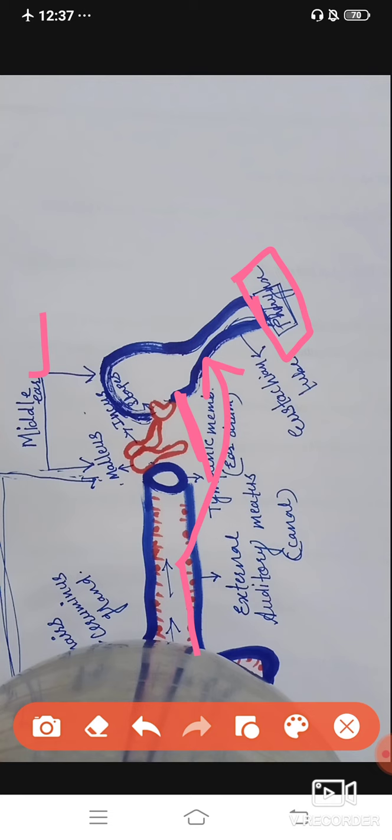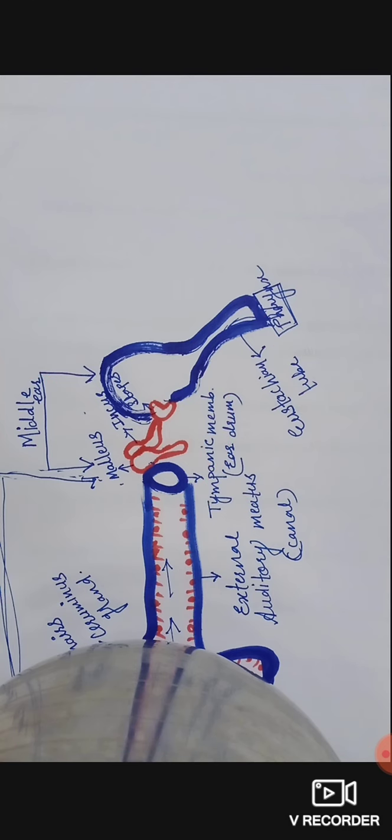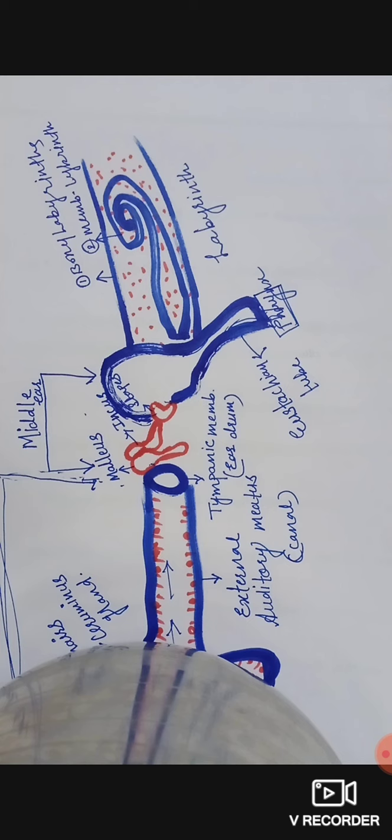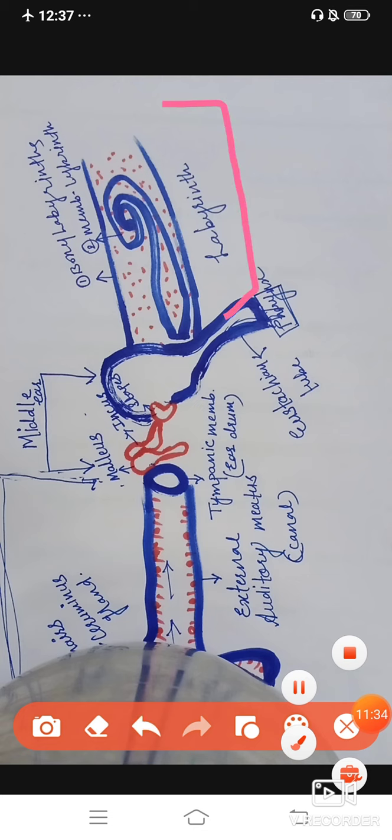After completing the middle ear, we are moving towards the internal ear. What is the internal ear? The structure I drew after the eustachian tube is the middle ear, and this whole part is the internal ear. The internal ear is also called the labyrinth. It is called the labyrinth, and the internal ear has two types of labyrinth.